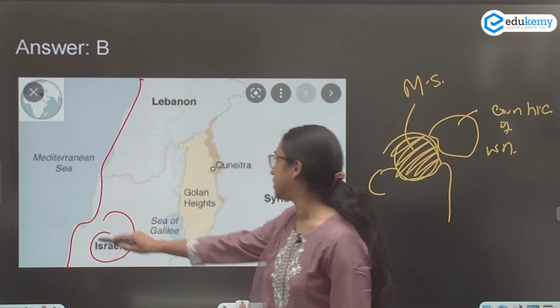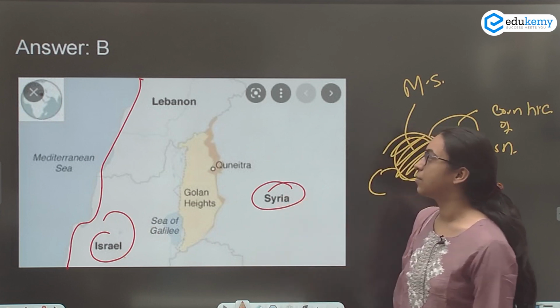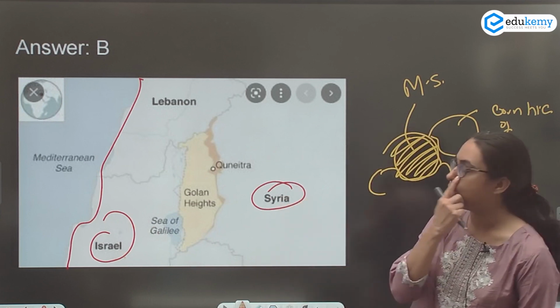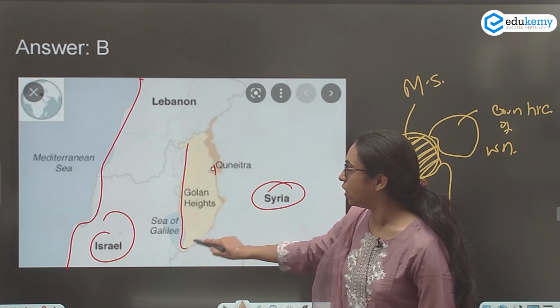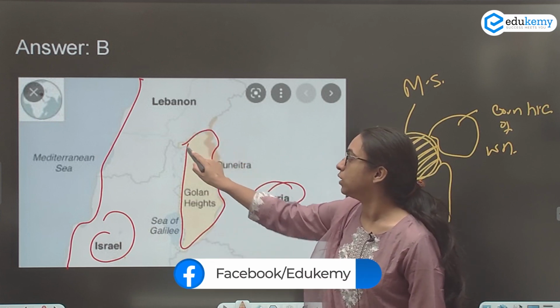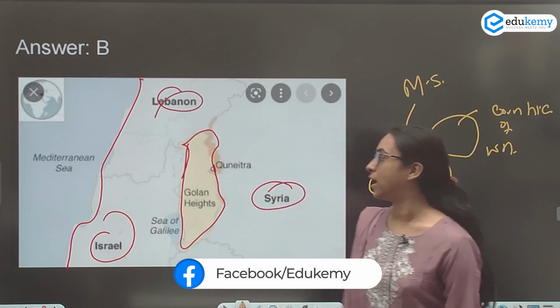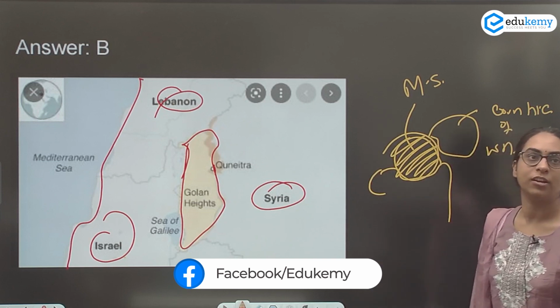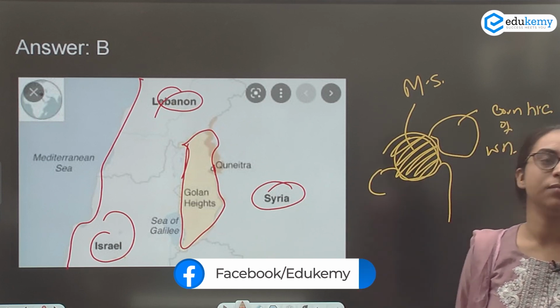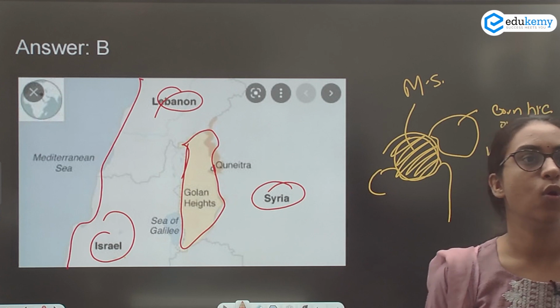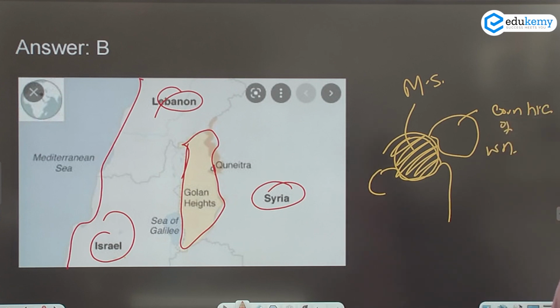Here is your Israel, here is your Syria. Between Israel and Syria, you have your Golan Heights. This is Lebanon. We have already seen that Syria, Lebanon, and Israel open onto the Mediterranean Sea.